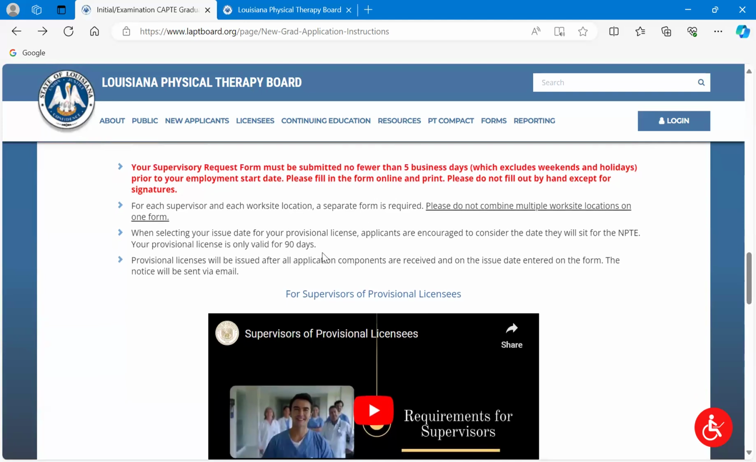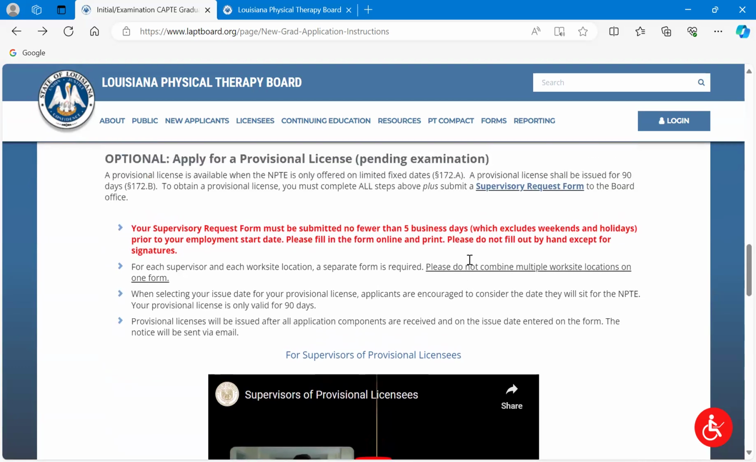And then when you're selecting your issue date for your provisional license, you are encouraged to consider the date that you will sit for the MPTE, because your provisional license is only good for 90 days. So if you are not sitting for the MPTE, maybe you decide to take it much later in the year for some reason, but you get a provisional license 6 months in advance. I can't think of a scenario why that would happen, but I'm just putting it out there. You will not be able to get more than 90 days. It is 90 days only, okay? And then we will issue these provisional licenses after all the application components are received and on the issue date entered on the form. The notice will be sent to you via email.